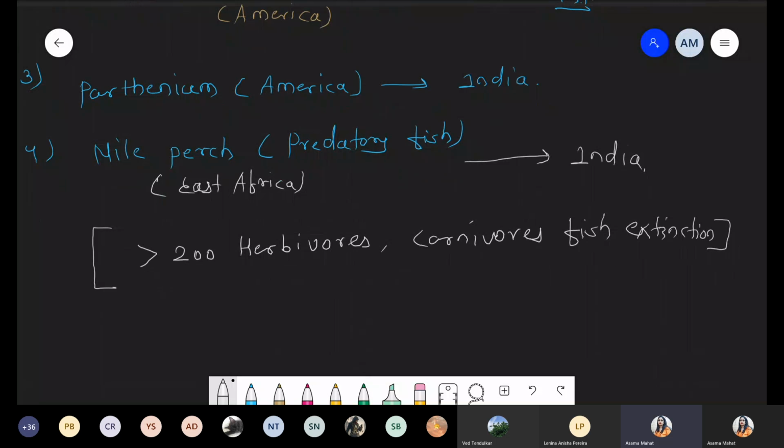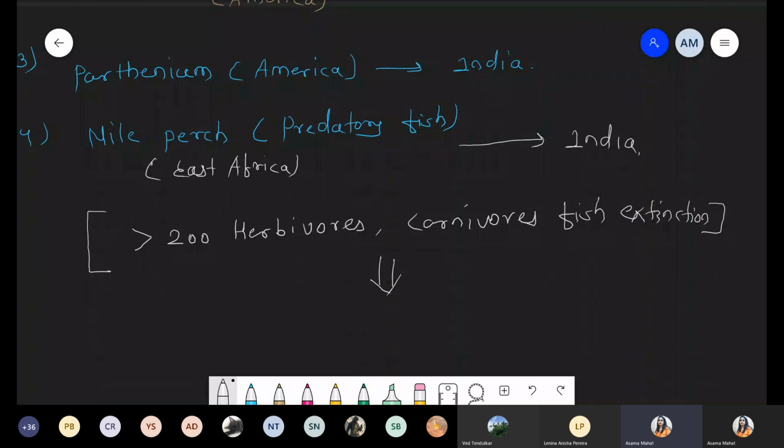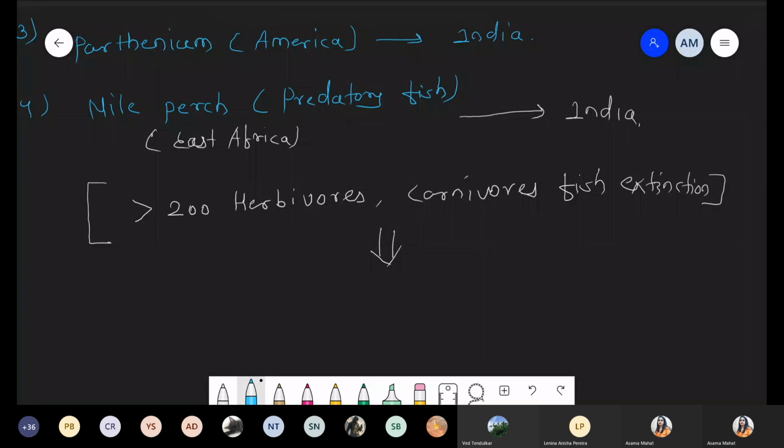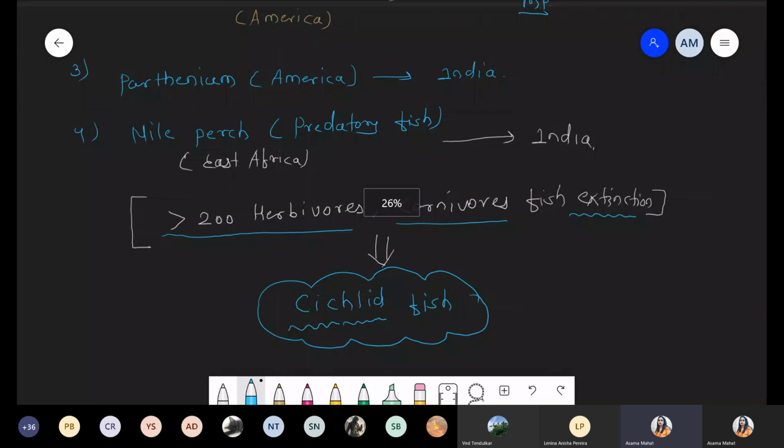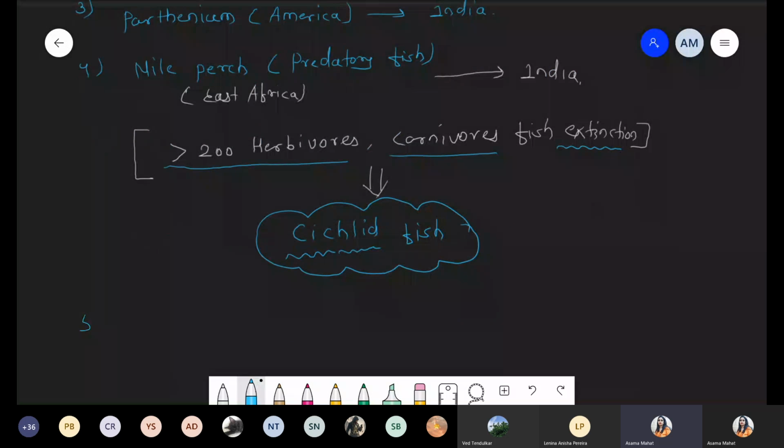And such type of fish showing extinction are called cichlid fishes. They are called cichlid fish. That is which fish? More than 200 herbivorous and carnivorous fish, those showing the extinction. Such type of fish are called cichlid fish. Okay. Now after Nile perch, we are talking about the last example, fifth example, African catfish.